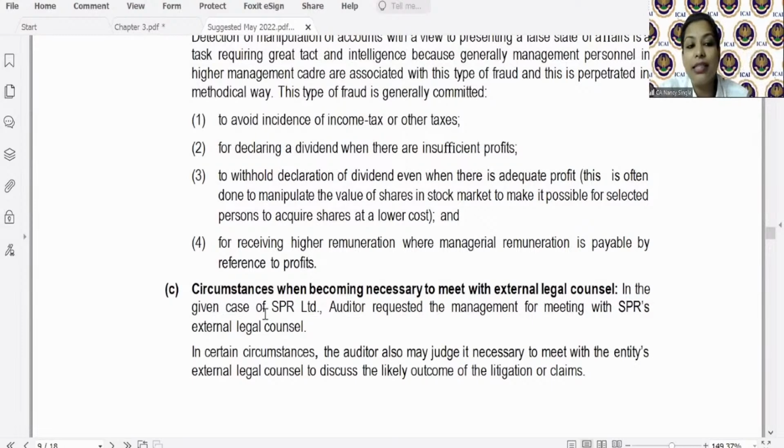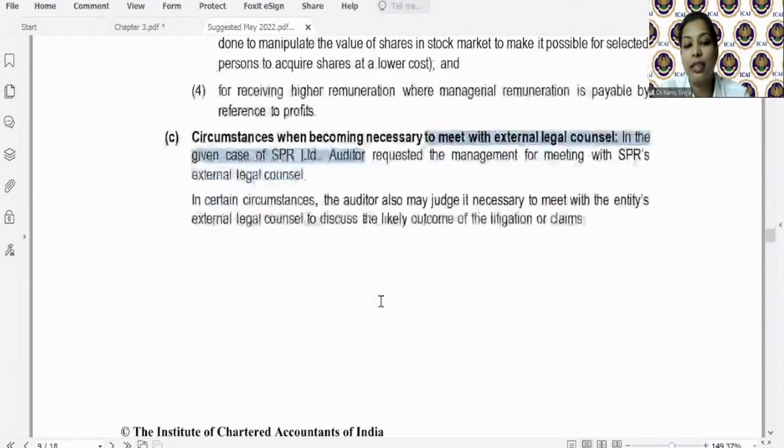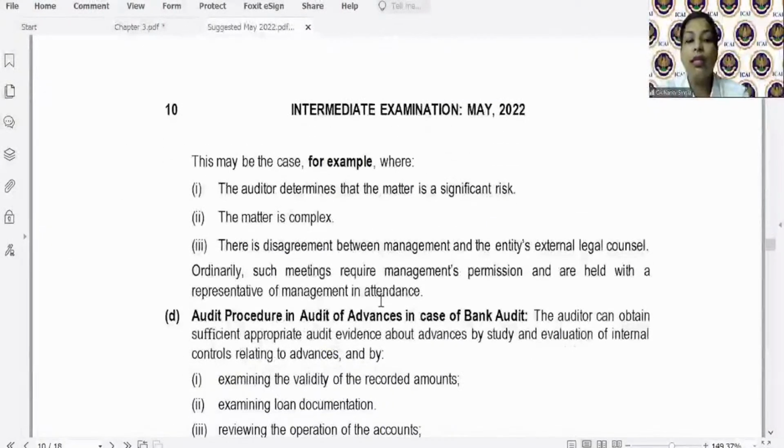In the given case of SPR Limited, the auditor requested the management for meeting SPR's external legal counsel. In certain circumstances, the auditor also may judge it necessary to meet the entity's external legal counsel. The case may be the auditor determines that the matter is a significant risk. The matter is complex and there is disagreement between the management and entity's external legal counsel. Yes, Sapna, absolutely correct.